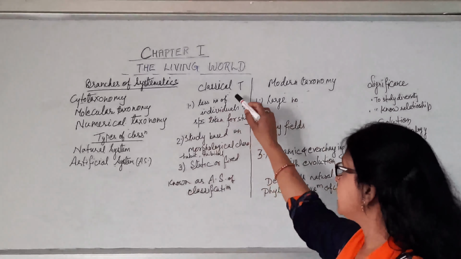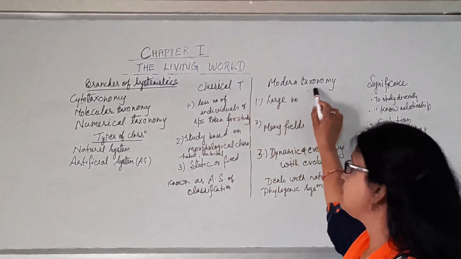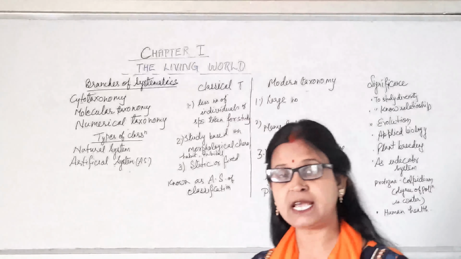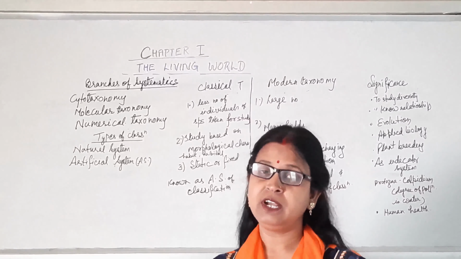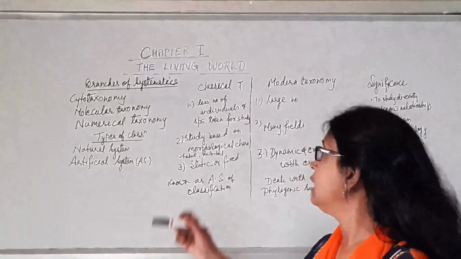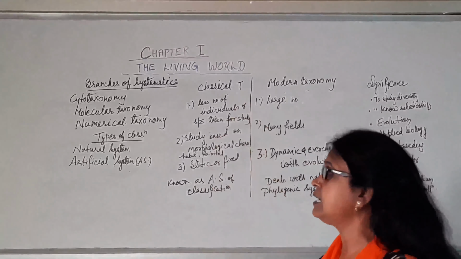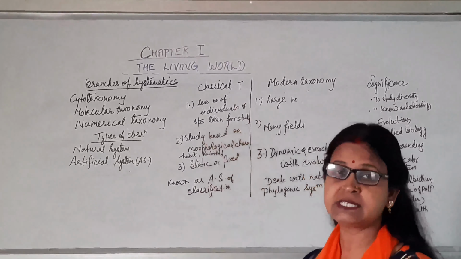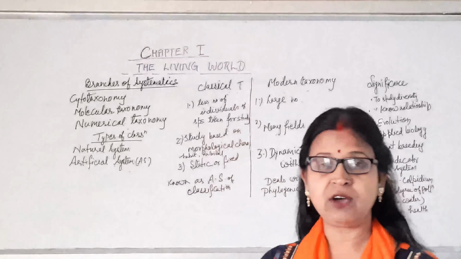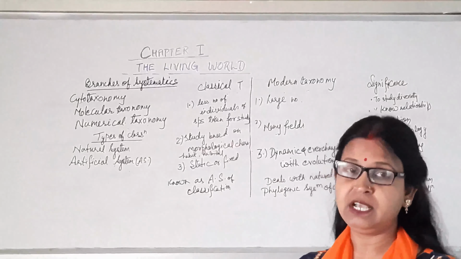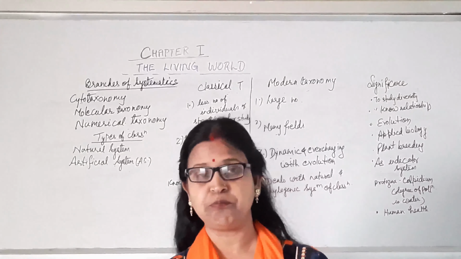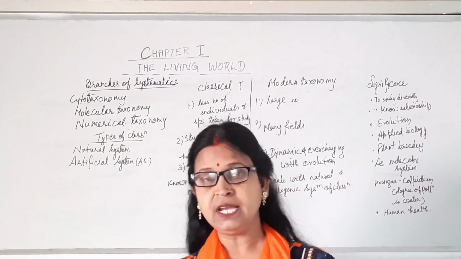Now we can see that in modern, this means nowadays, how we are using this taxonomical data, how we are studying this taxonomy. In classical, that is in earlier days, a smaller number of individuals and species were collected or identified for the study. But nowadays we are collecting a very big number of organisms and plants for the study, and that's the difference.